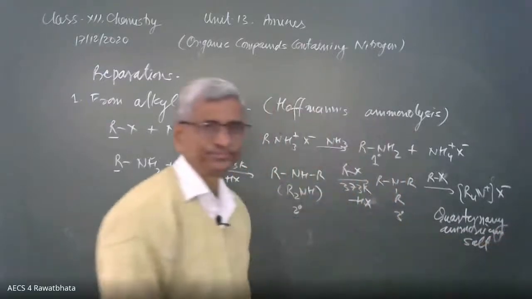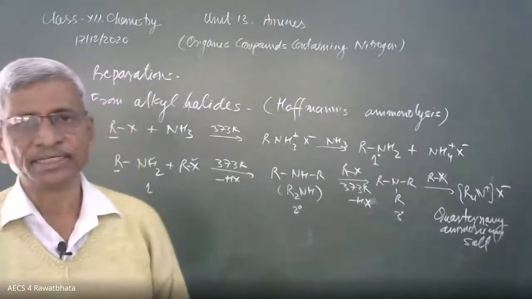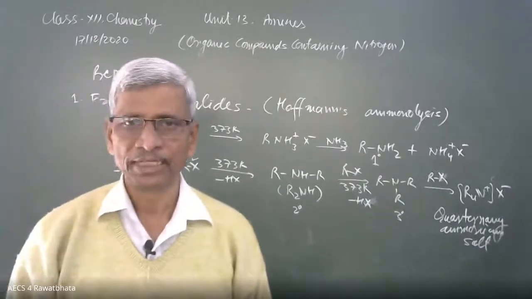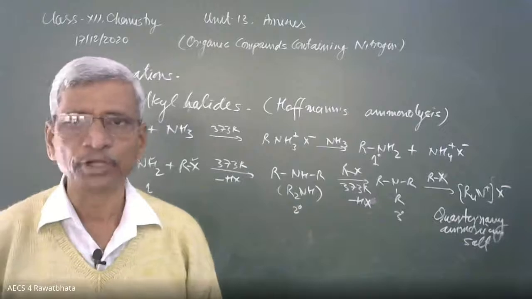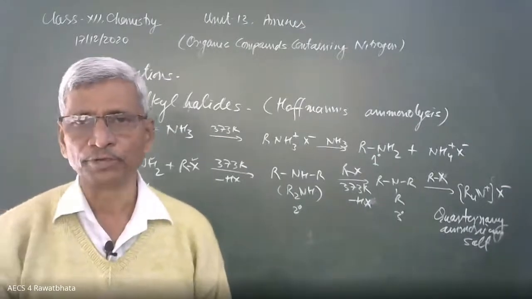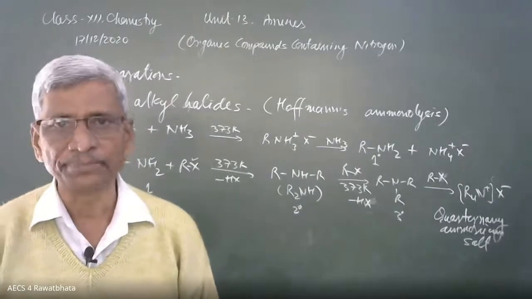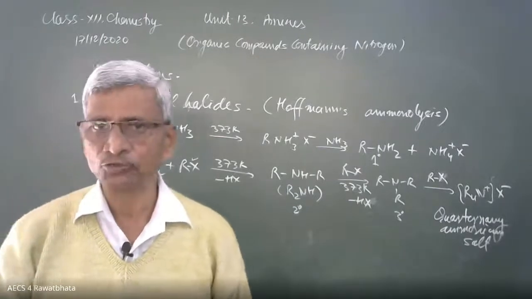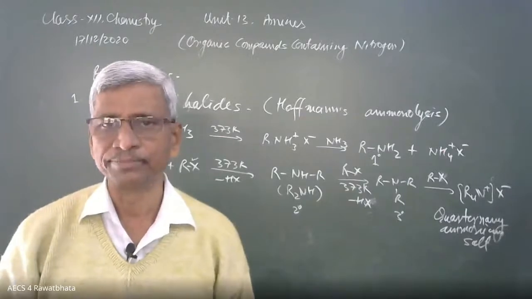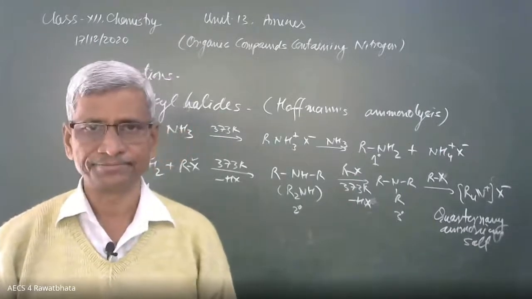So this is the utility of the method. This method is not useful from the laboratory point of view. In the laboratory, we need pure compounds. Here we get a mixture of four compounds, so this is not useful in laboratory preparation. If we are using amines in industry, where purity does not matter but amount matters, then we can go for it, and it is used in industries.